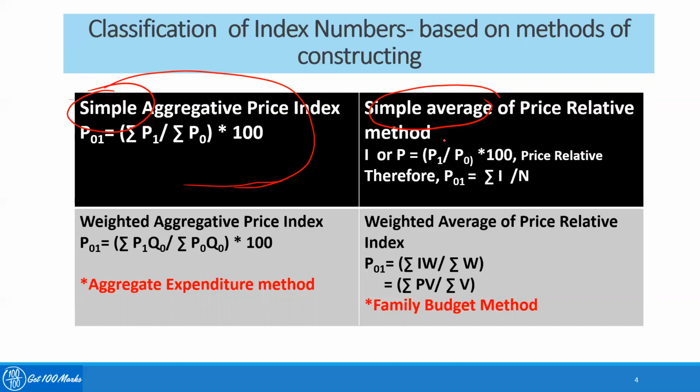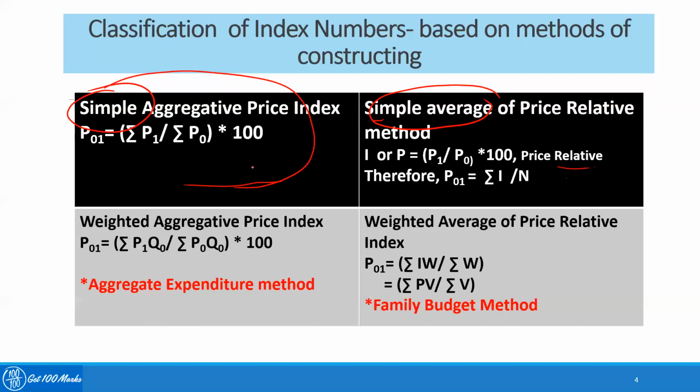Suppose it was 30 rupees a kilo and now it is 60 rupees a kilo. So P1 by P0, where P1 is the price in the current year and P0 is the price in the base year, into 100. For each commodity, we find the price relative and then take the total. Suppose there are 10 commodities, we add all the price relatives and divide by 10. This is another way of classifying, which is called the simple average of price relatives.